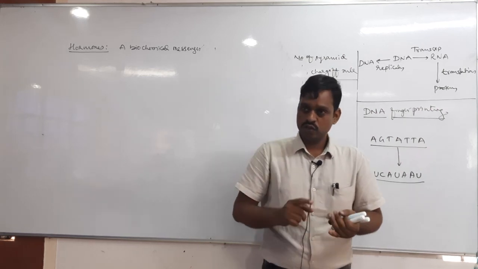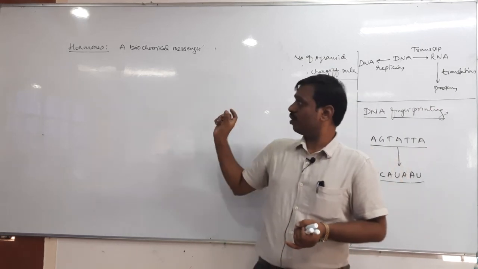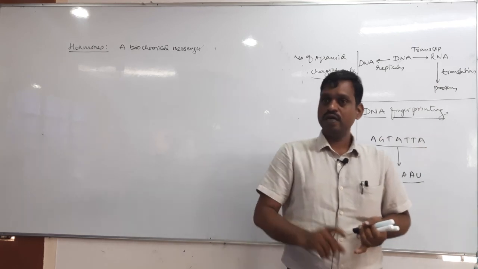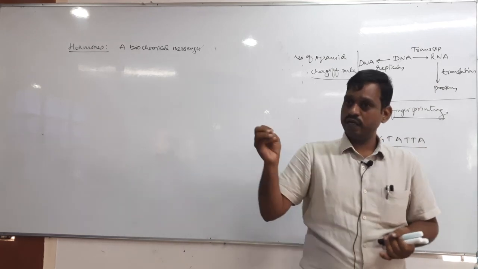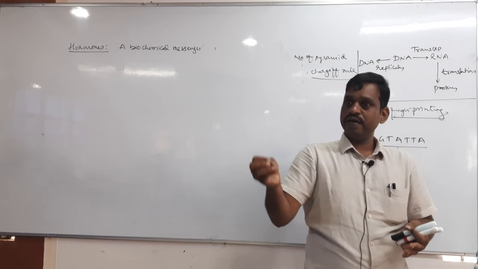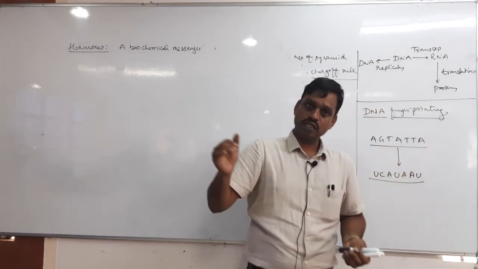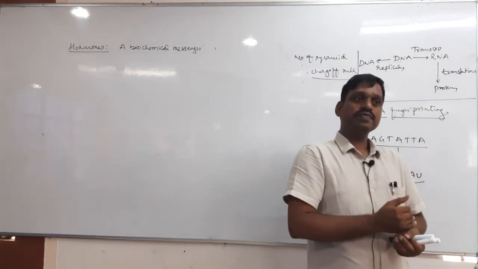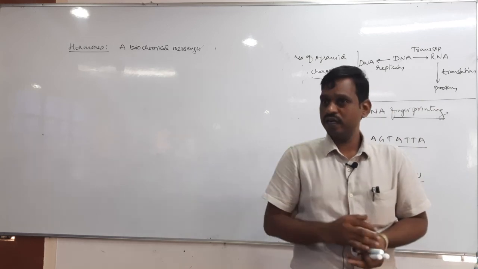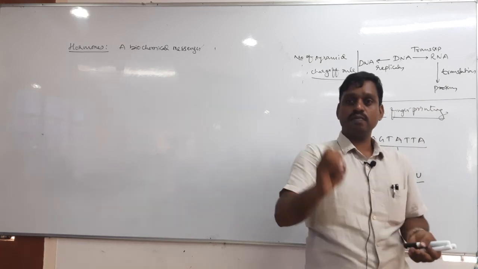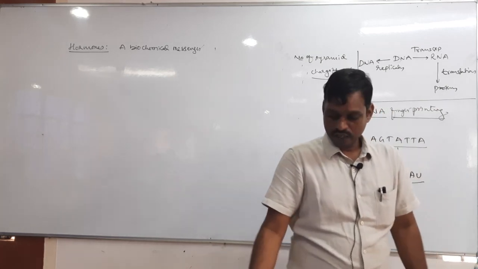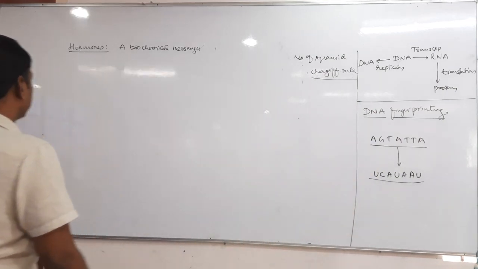So generally all the hormones are produced by the endocrine glands, secreted directly into the blood, circulated through the blood, have a metabolic action, and are biomolecules.